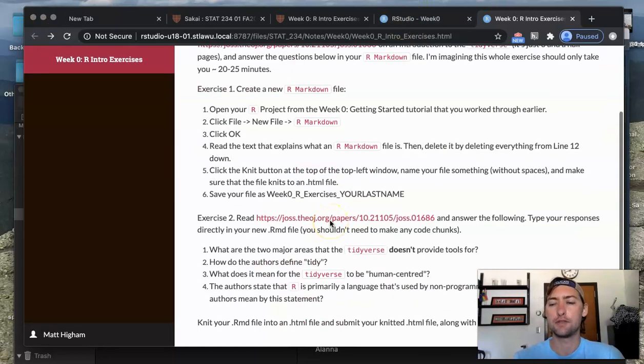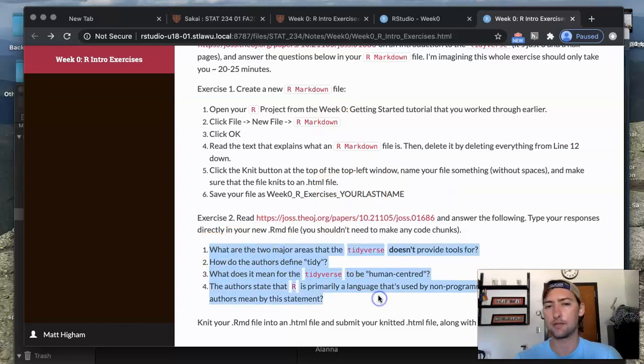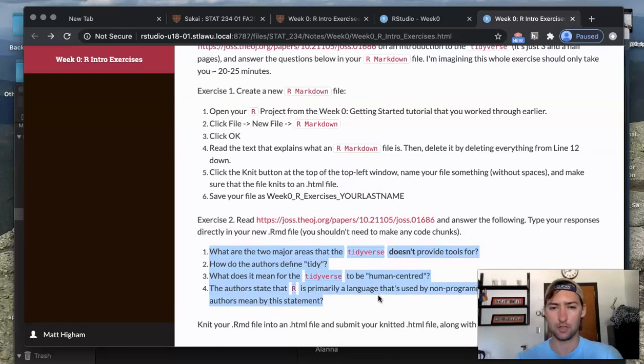So what you're going to do once you read that is, there are directions here on how to make a completely new R Markdown file. You should just follow these directions, and then in that R Markdown file, you'll answer these 4 questions, all of which are pretty much directly answered in the paper itself.